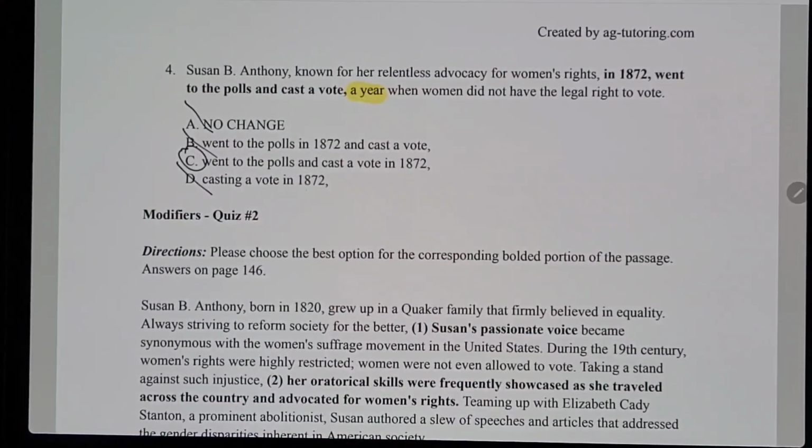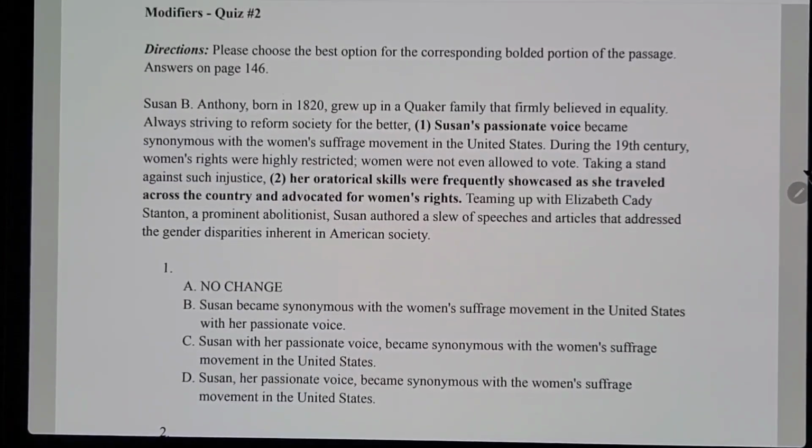You could also say, if they weren't going for a longer sentence or a longer idea, that it's also a verb tense issue where it shouldn't be "casting." So that could also be an argument too. So now let's go to Modifiers Quiz 2.